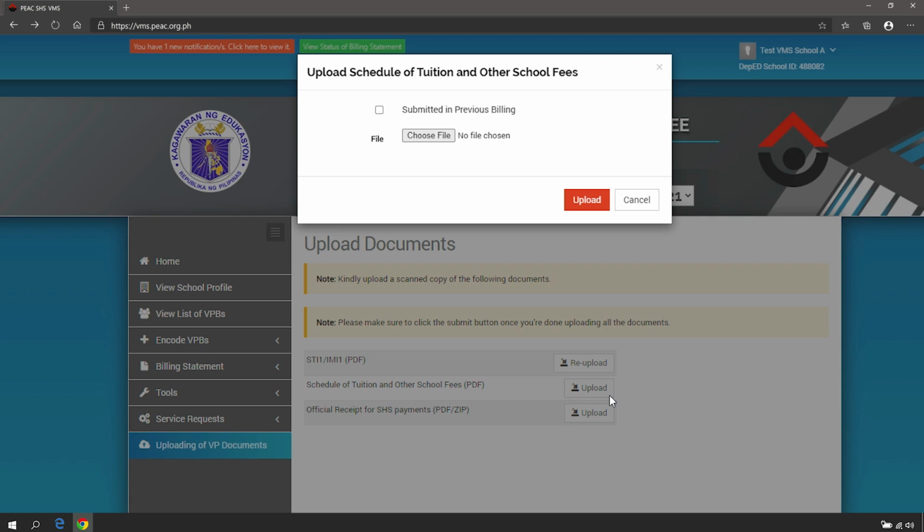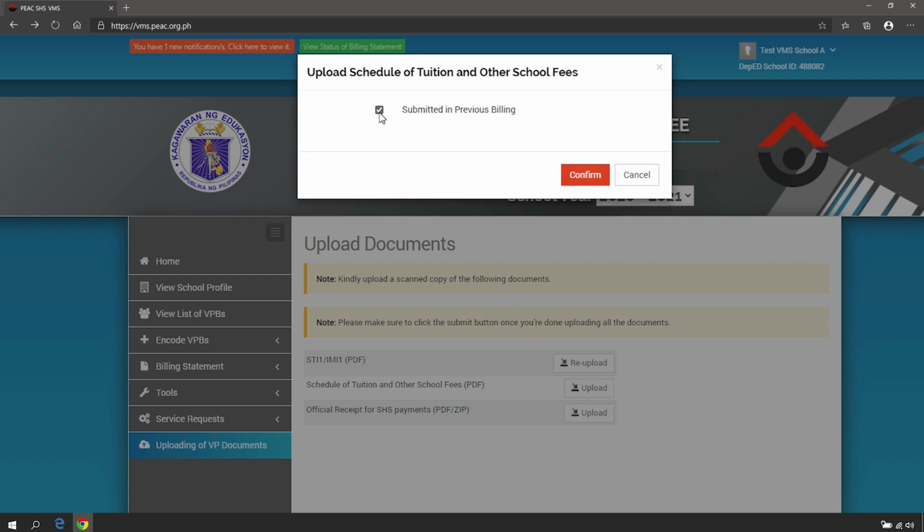If the document has already been submitted in the previous billing, check the box Submitted in the previous billing and click Confirm.